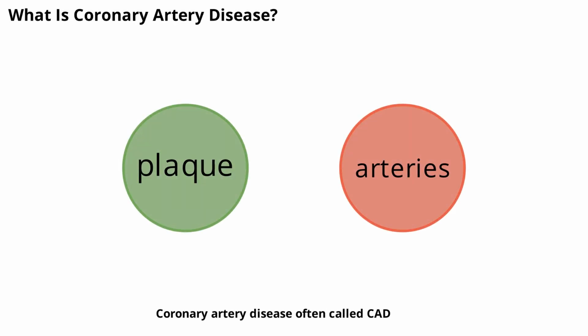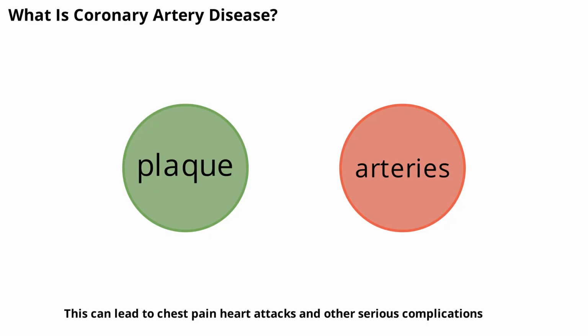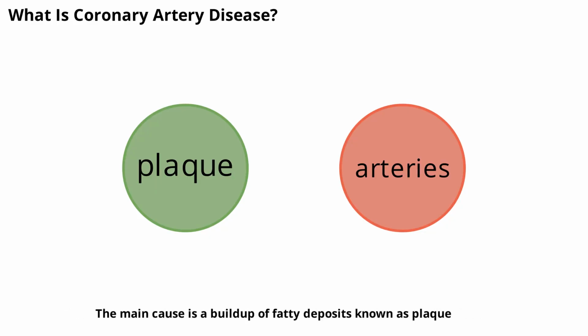factors early. Coronary artery disease, often called CAD, happens when the blood vessels supplying your heart become narrowed or blocked. This can lead to chest pain, heart attacks, and other serious complications. The main cause is a buildup of fatty deposits known as plaque inside the arteries. Over time, this buildup restricts blood flow and puts extra strain on your heart. Understanding this process helps us see why managing risk factors is so crucial for preventing heart problems down the road.